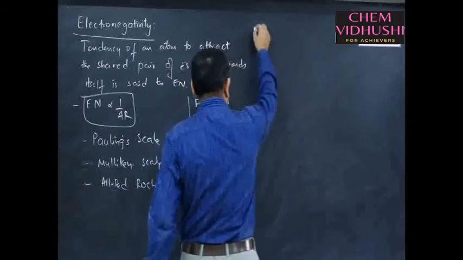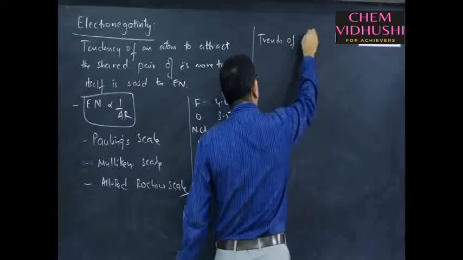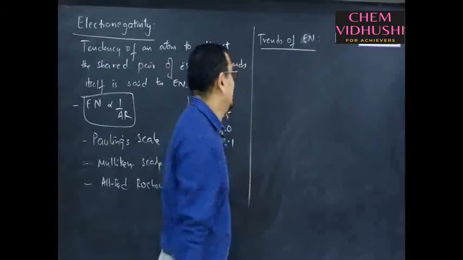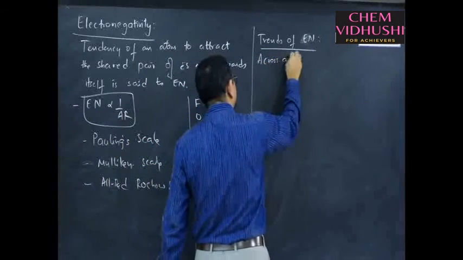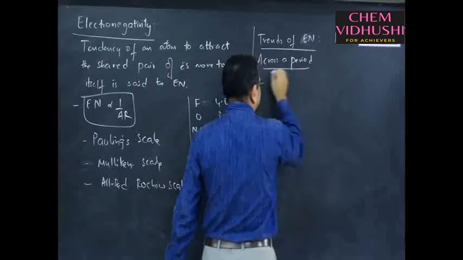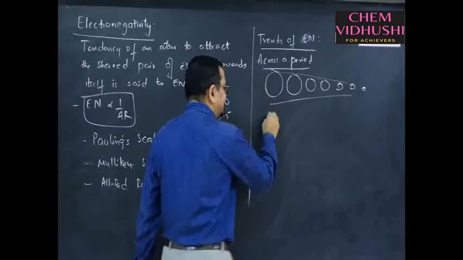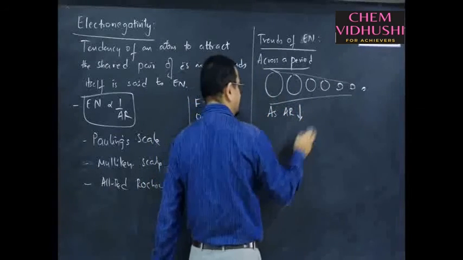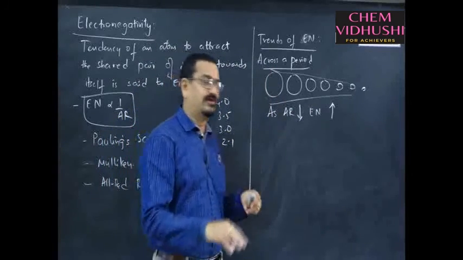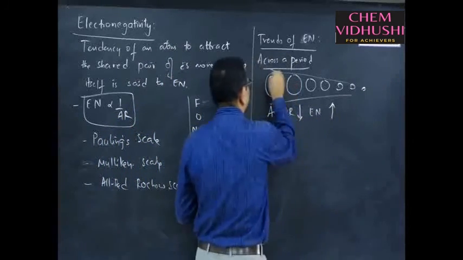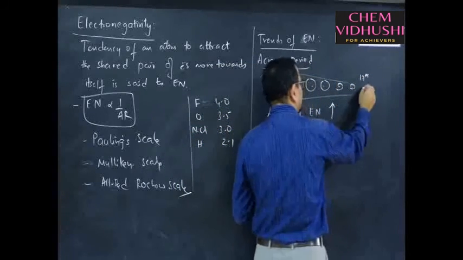Now, when it comes to the trends of electronegativity, as electronegativity is inversely proportional to atomic size. Across a period, how is the atomic size varying? Across a period, size is decreasing. As atomic radius decreases, electronegativity increases. As it is a phenomenon shown after bond formation, we can neglect noble gases: 1A, 2A, 3A, 4A, 5A, 6A, 7A. This is the 17th group, 7A group elements, halogens.